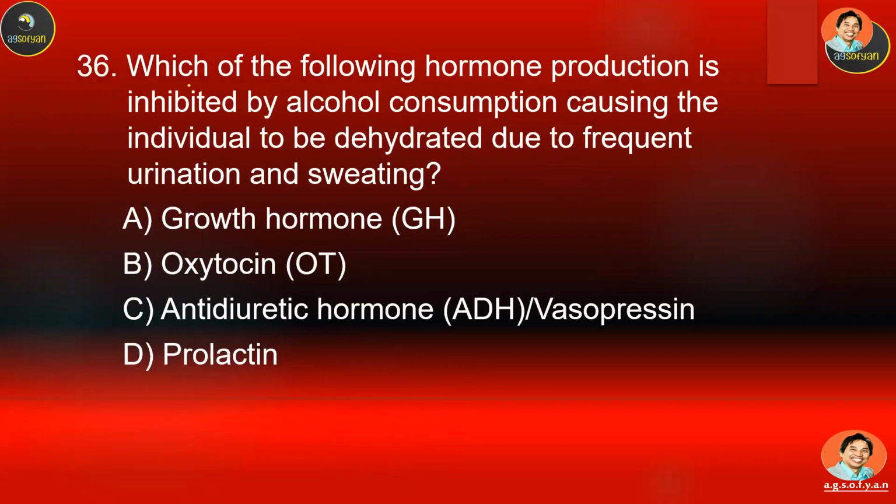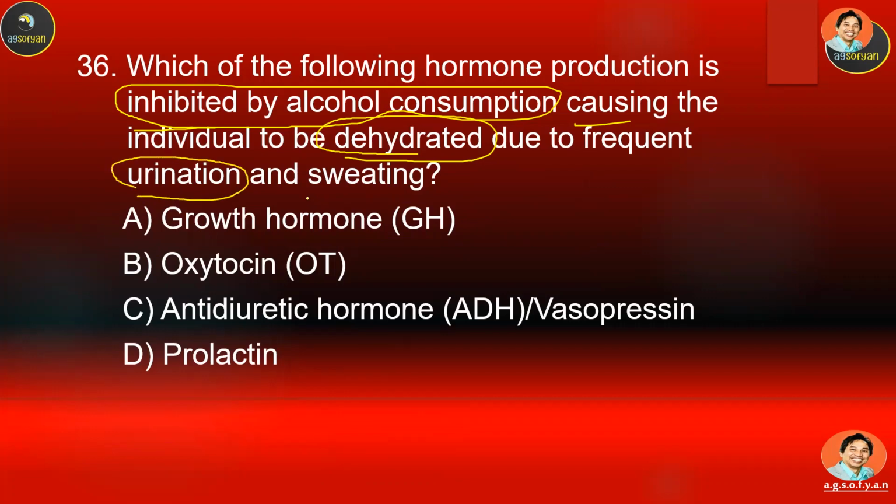Okay, number 36. Which of the following hormones' production is inhibited by alcohol consumption? If somebody takes alcohol, it will reduce the production of this hormone, causing the individual to be dehydrated, because they lose a lot of water from frequent urination and frequent sweating.